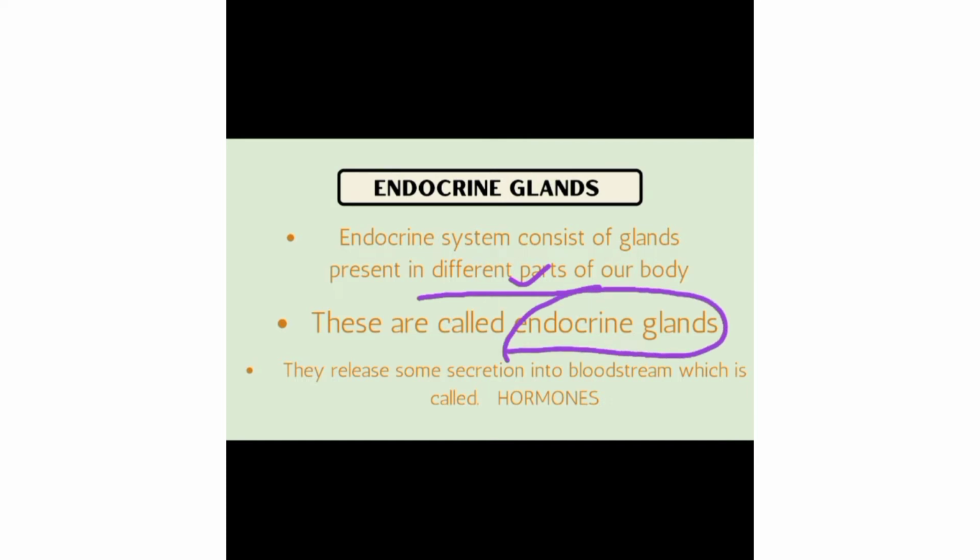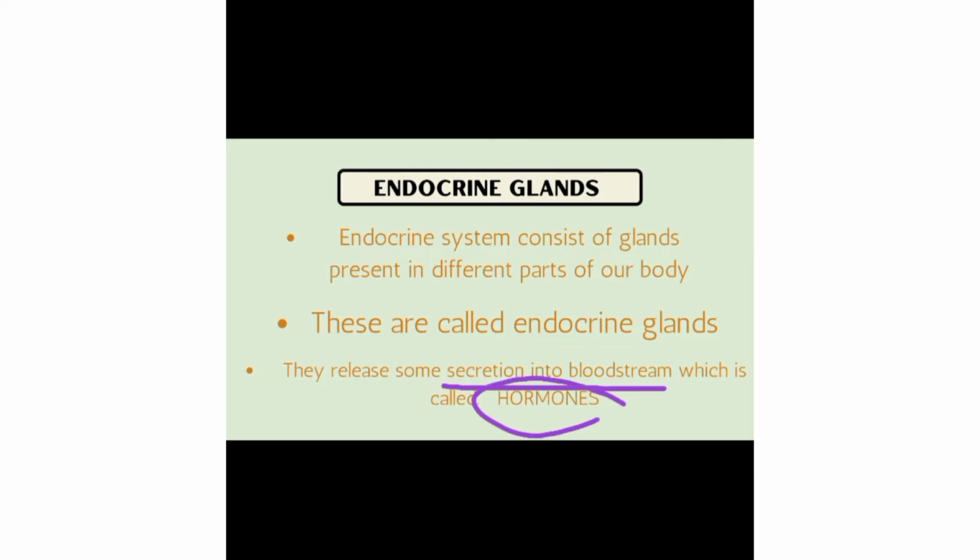This endocrine gland secretes some chemicals, some secretion into the bloodstream, which is called hormones. So the main point: the endocrine gland releases the secretion directly into the bloodstream, directly, not through any duct. So this is called the hormone.